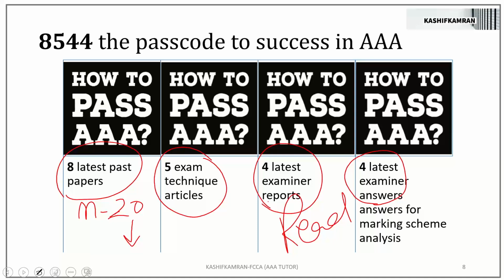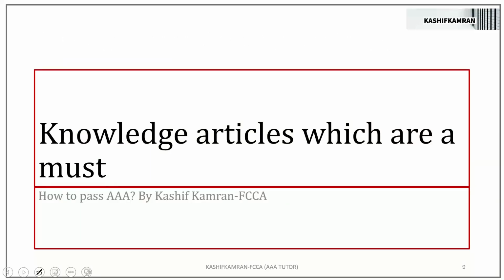Okay, moving onwards now. Knowledge articles, which are a must. A lot of times students ask me, which articles should we read? Though that's a very frustrating question from students, at least I try to put an answer to that in my session today, rather than the student asking at the end of the session, recommend the articles to read. I've also incorporated some frequently asked questions of the student community. Knowledge articles which are a must.